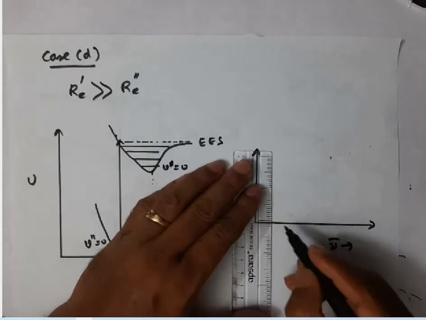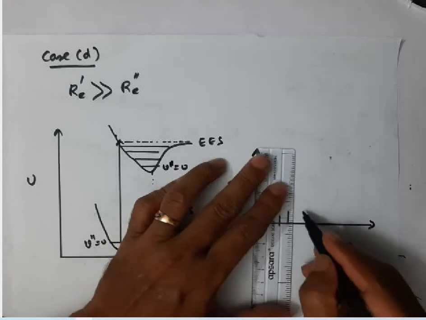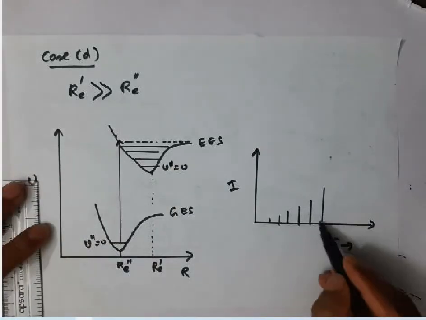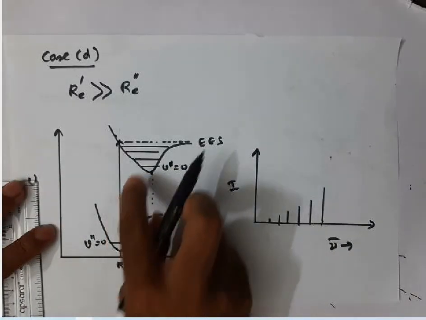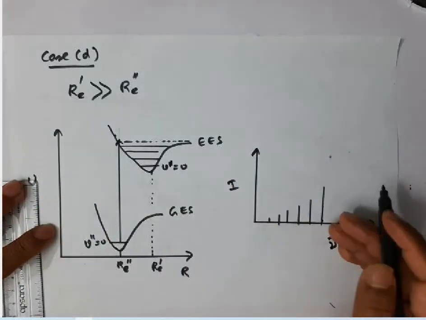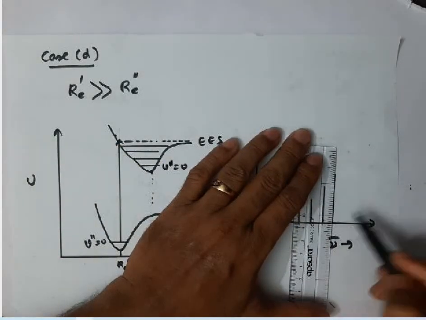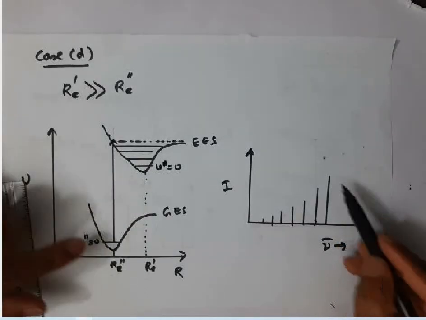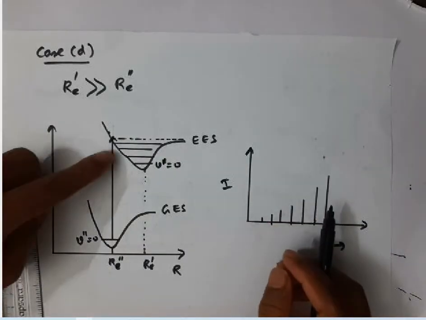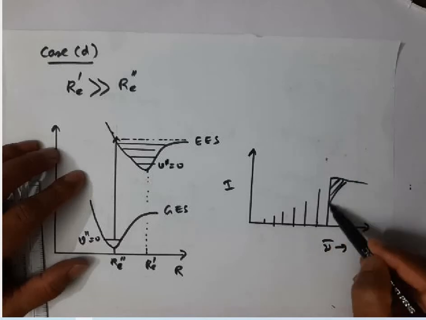Let me put a small line. It doesn't mean that that line corresponds to the 0 to 0 transition. The intensity of the 0 to 0, 0 to 1, 0 to 2, 0 to 3 transitions slowly increases. Once the dissociation limit is reached, whatever wave number of radiation you give, the molecule simply dissociates, and since those energies are not quantized, you will get a continuum. Hereafter you will get a continuum.